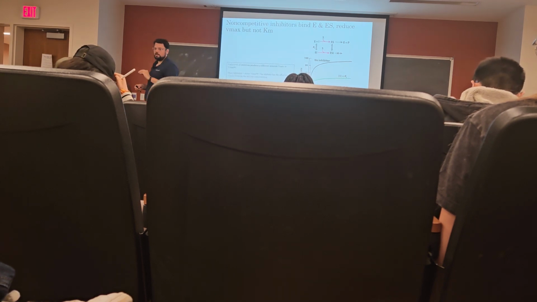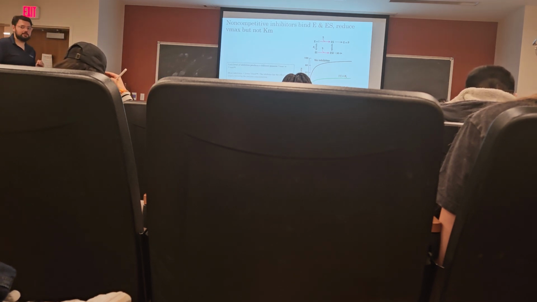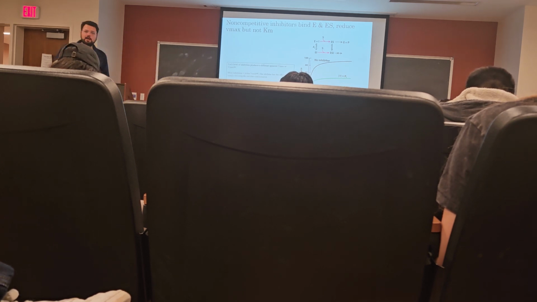So we can see that here, the Vmax in the presence of a non-competitive inhibitor decreases. But the Km, or the apparent Km, doesn't change. The apparent Km remains the same. And the reason for this is that there is no relationship between the binding of the inhibitor and the binding of the substrate. So it has no effect on either K-1, K2, or K1. These will continue exactly the same as if the inhibitor weren't there. So the apparent Km remains the same while the Vmax decreases.